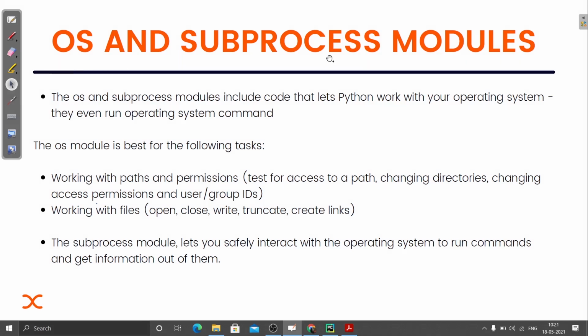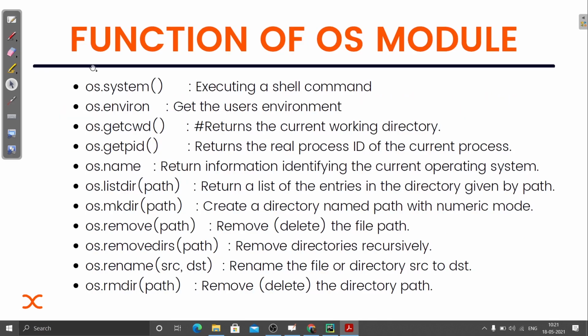Now I hope you are clear that, suppose you are working on the Windows operating system, and inside that you are inside a Python file, and you need to go to another Python file, then with the help of this OS module you can actually do that. There are some important functions I'm going to tell. You can even explore it by using the dir function and passing this OS module, and you will get to know all the attributes that are inside this OS module.